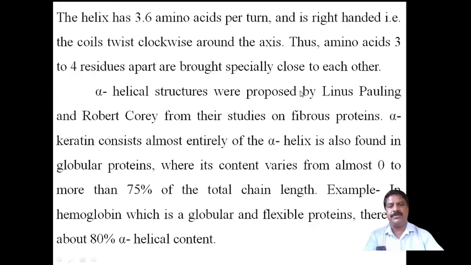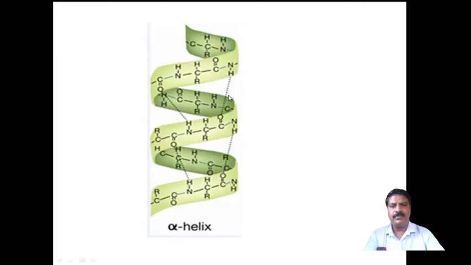When there is twisting, these residues come close to each other, while in this other portion they are away from each other.